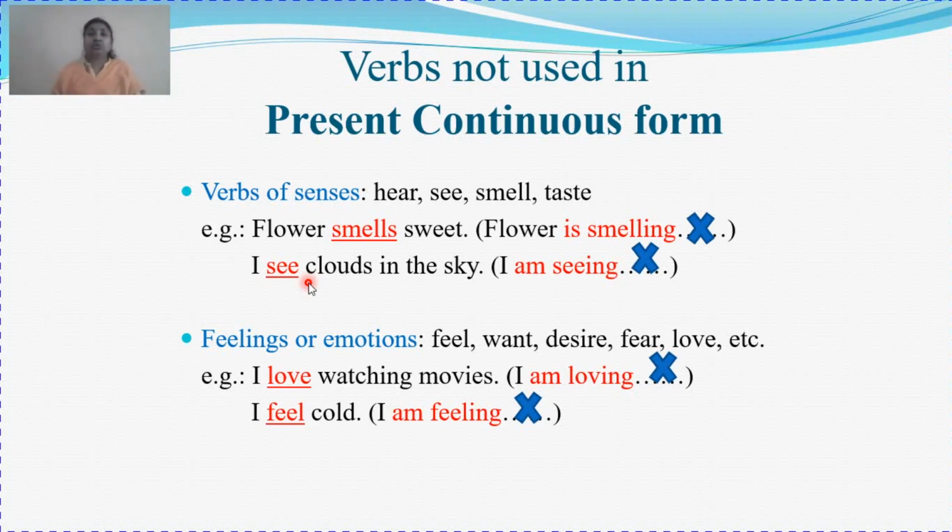All the verbs that you are going to study in this category are non-action verbs. They are not going to perform any action. It is simply a perception.